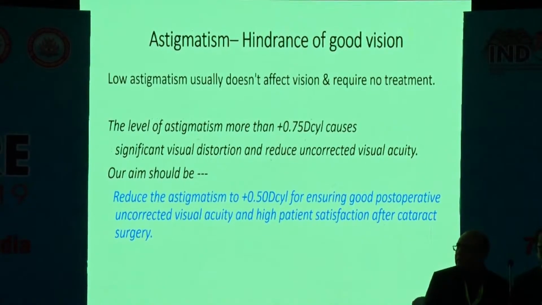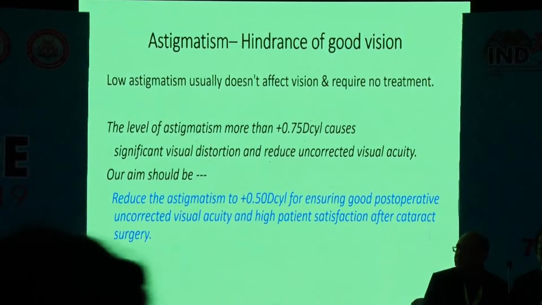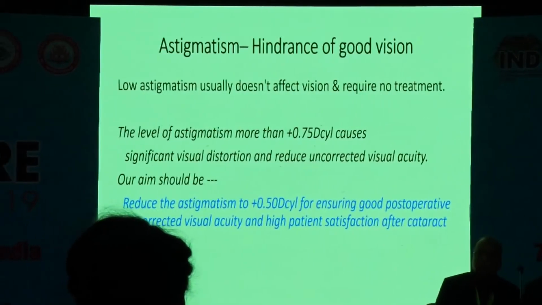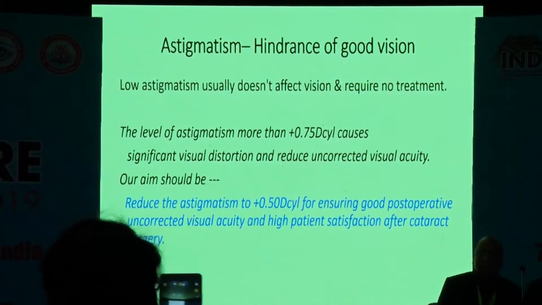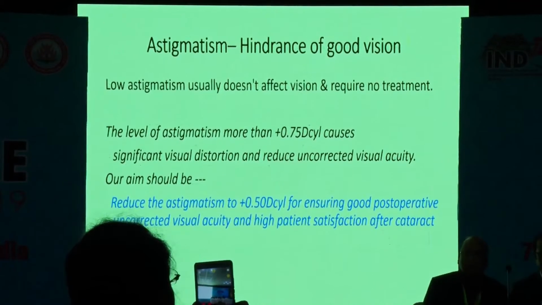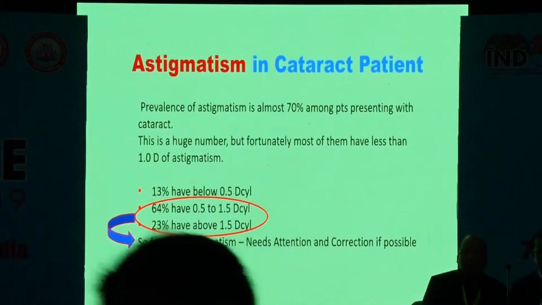Astigmatism of more than 0.75 diopter causes significant visual distortion and reduces uncorrected visual acuity. So our aim should be to reduce the astigmatism to 0.5 diopter cylinder for ensuring good post-operative uncorrected visual acuity and high patient satisfaction after cataract surgery.